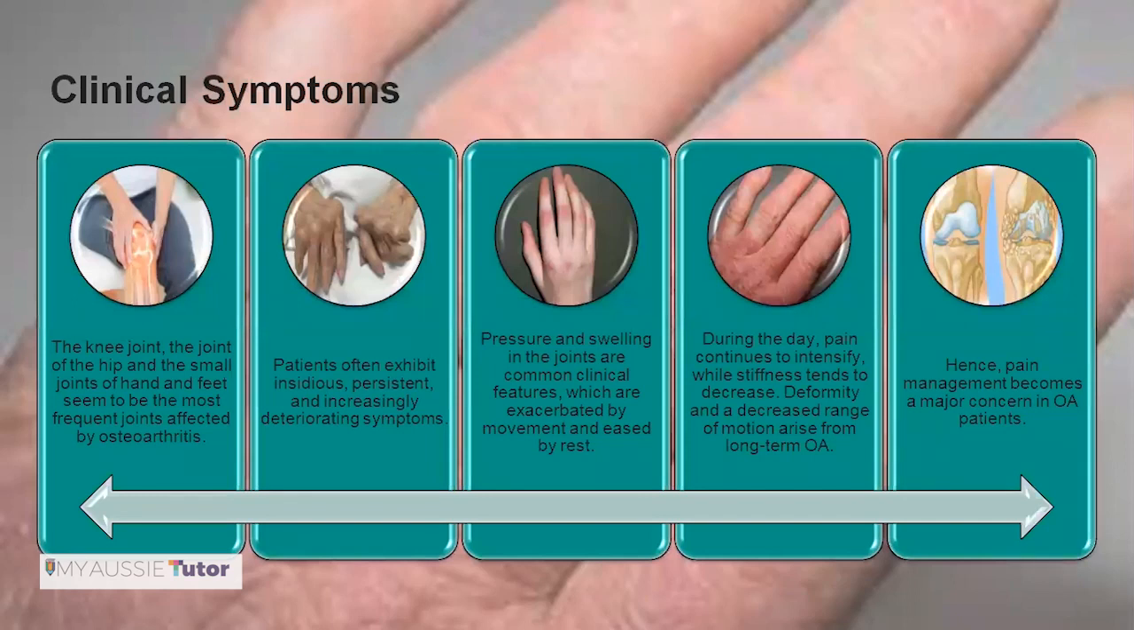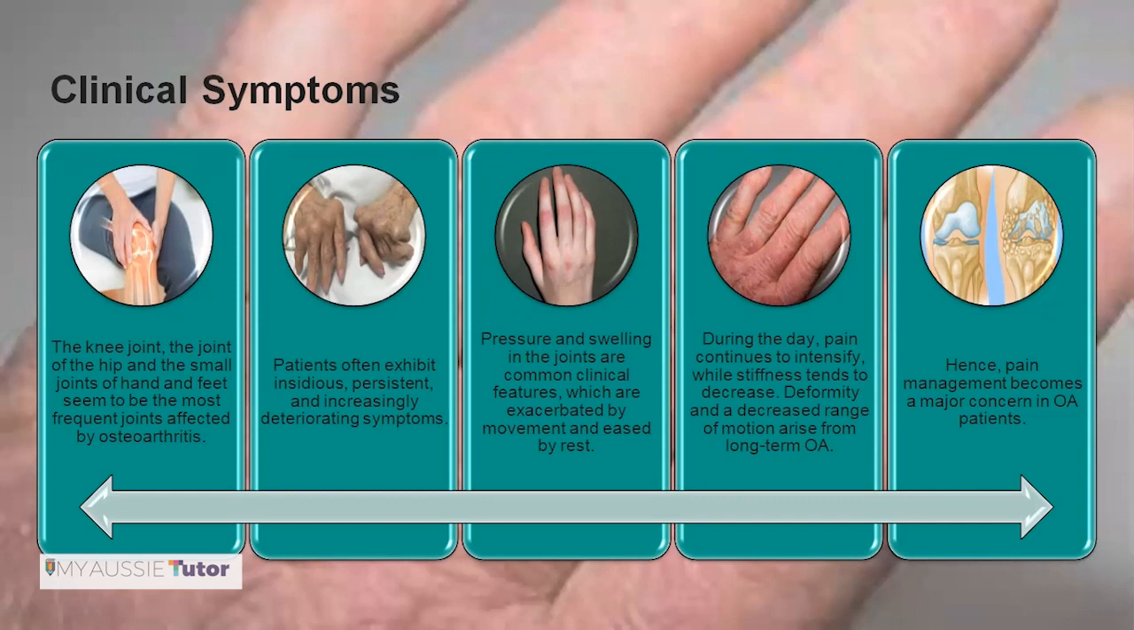What are the clinical symptoms associated with this disease? The knee joint, the hip joint, and the small joints of the hands and feet are the most frequently affected joints in osteoarthritis. Patients often exhibit insidious, persistent, and increasingly deteriorating symptoms. There is pressure and swelling in the joints, exacerbated by movement and eased by rest. During the day, pain continues to intensify while stiffness tends to decrease. Deformity and decreased range of motion also arise from long-standing OA, and pain management becomes a major concern.